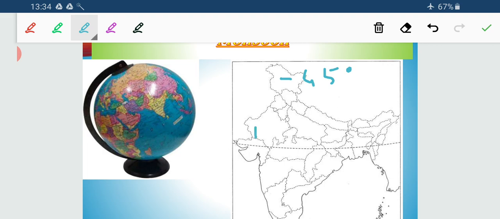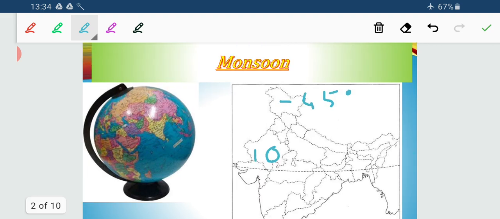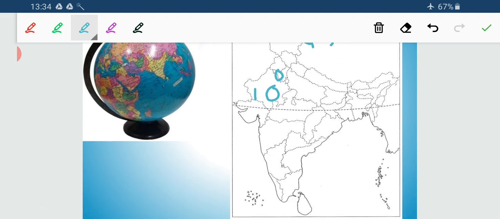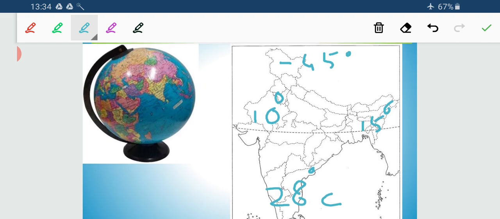Here it comes to 10 degrees Celsius, here also it is 10 degrees Celsius, here it is nearly 15 degrees Celsius, but here it is 28 degrees Celsius. So you can see within our same country, within the same season, with the temperature element, there is a variation of the readings of the temperature. There is a regional variation.